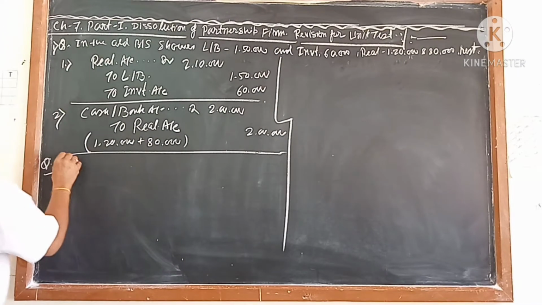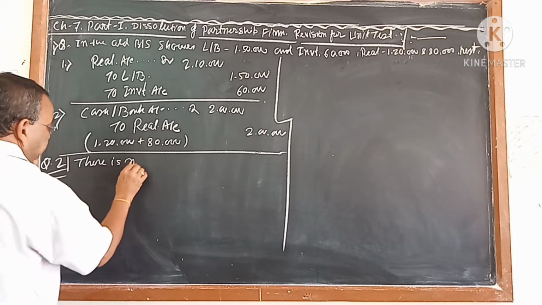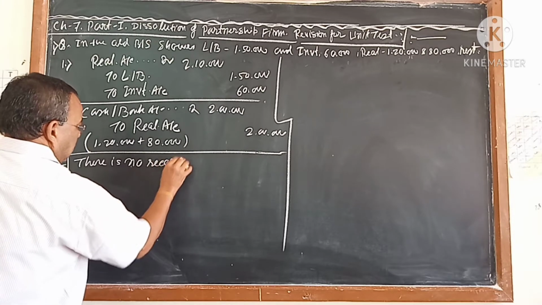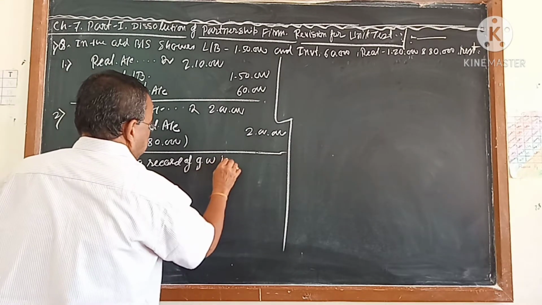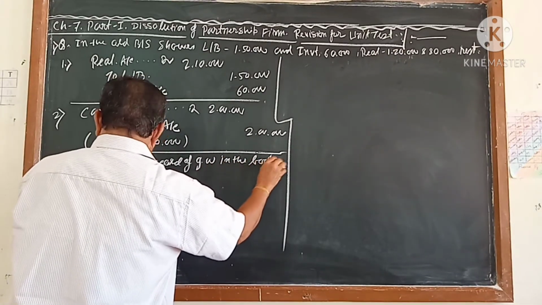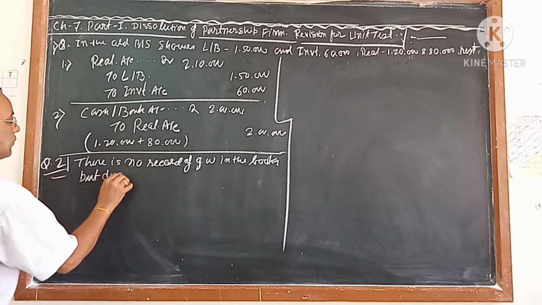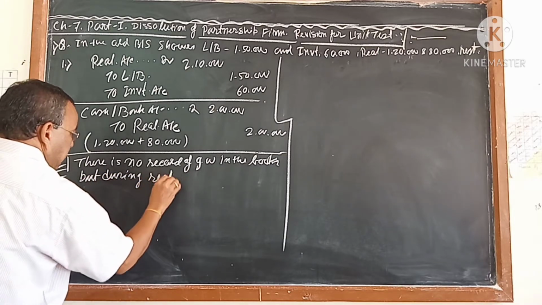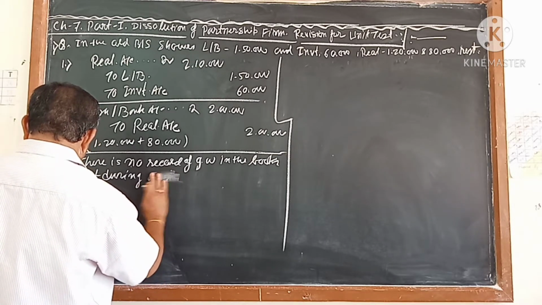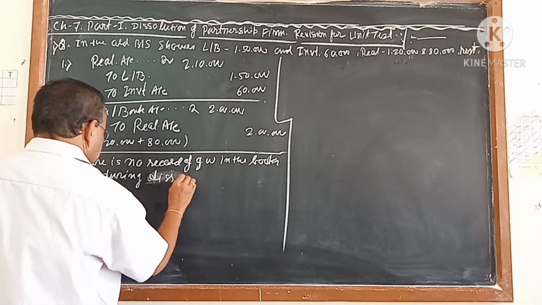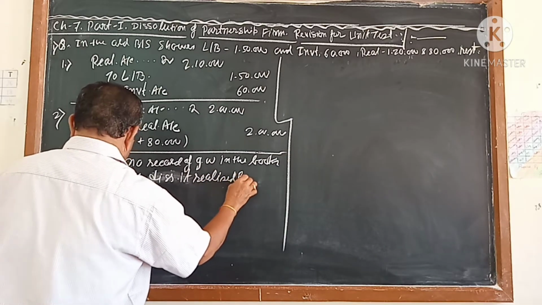So the question you have to write here: there is no record of goodwill in the books, but during dissolution it released rupees 50,000.